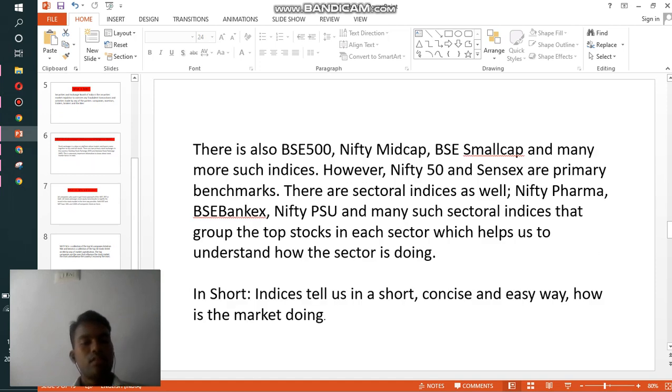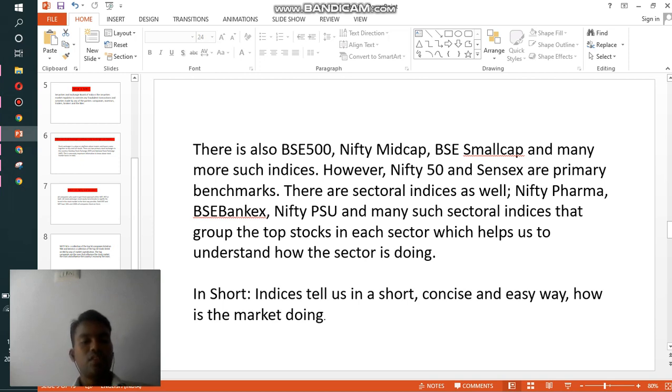There are also some other indexes available: BSE 500, Nifty Midcap index, BSE Smallcap index, and many such indexes. However, Nifty 50 and Sensex are the primary benchmarks in the Indian market. There are also sectoral indexes available in our market, for example Nifty Pharma, Nifty Bank Index, Nifty PSU Banks, and many such sectoral indexes, which are groups of top stocks in each sector.